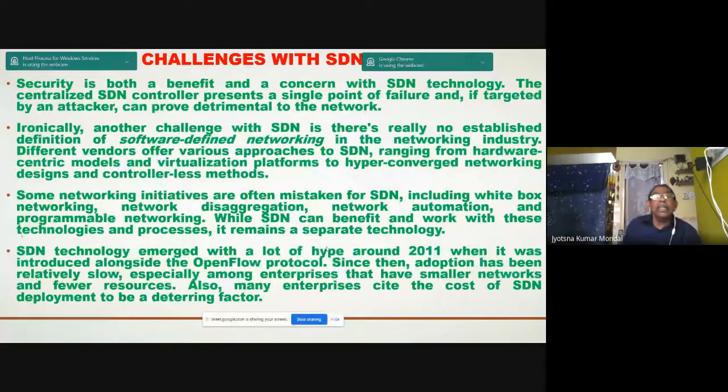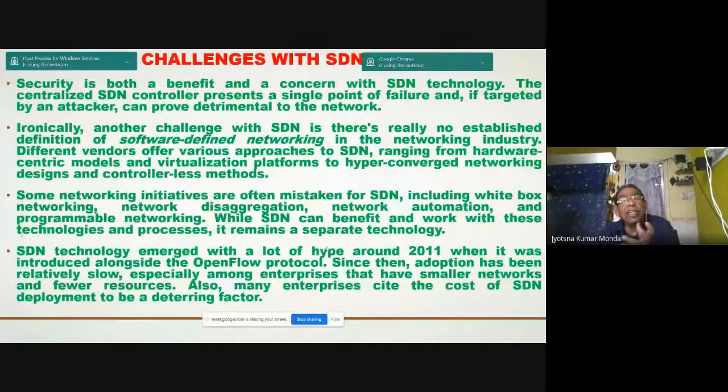Some networking initiatives are often mistaken for SDN, including white box networking, network disaggregation, network automation, and programmable networking. While SDN can benefit from and work with these technologies and processes, it remains a separate technology.